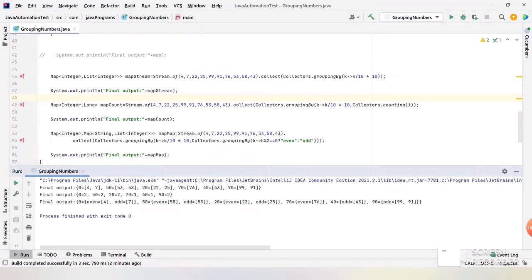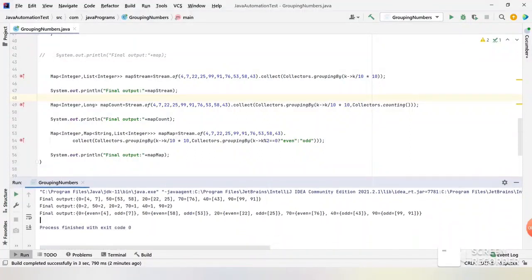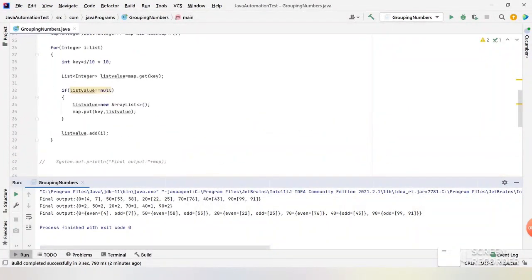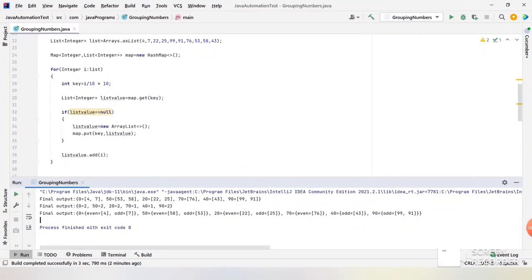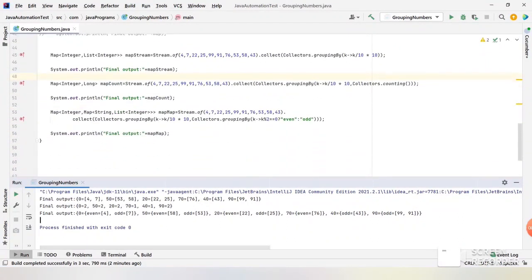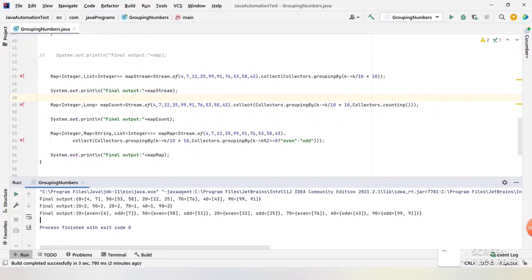That's the reason I'm asking you to go with functional programming, because mostly you will want to use Java 8 instead of core Java in the automation framework you are going to work on. This will be really helpful if you learn it, and you can also impress them by showing what you have learned from the Streams API and lambda expressions, so that they have a good impression of you.